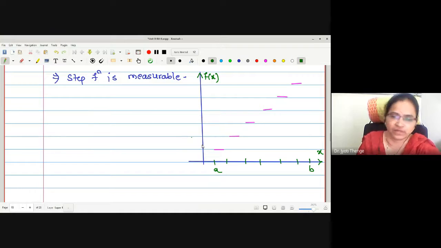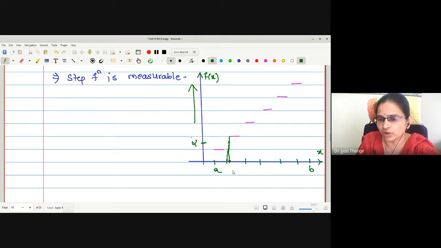Wherever you take alpha, suppose I have taken this alpha. Then what will be the domain points having value greater than alpha? Means all the points above alpha. Therefore, from this point onwards we have to consider. So this is actually a collection of subintervals, this subinterval and that.